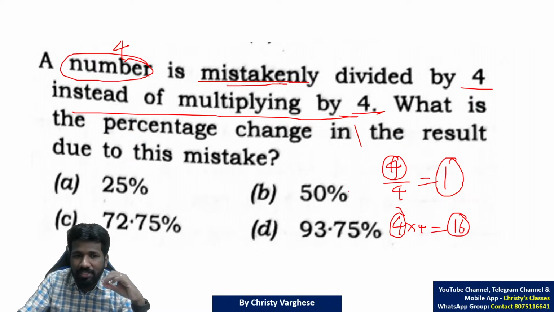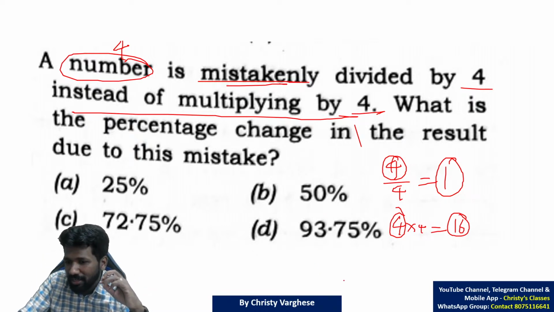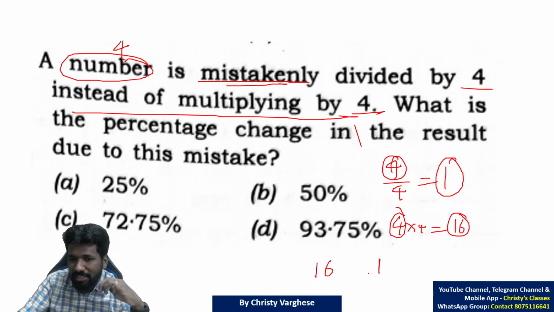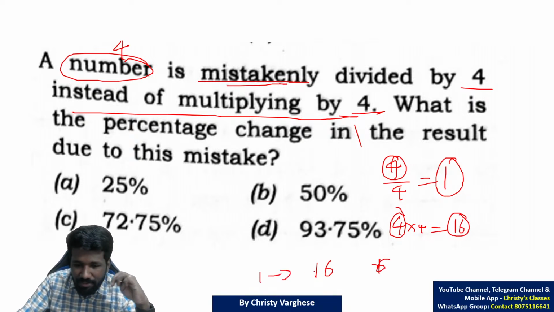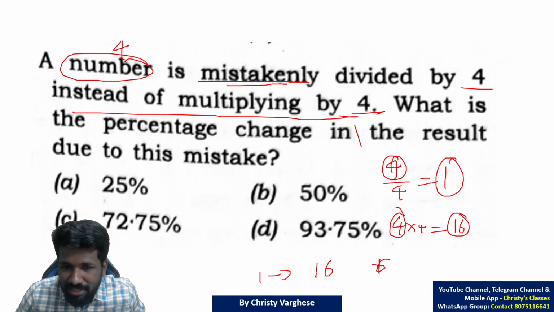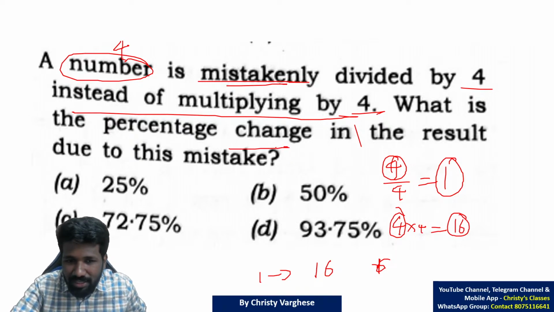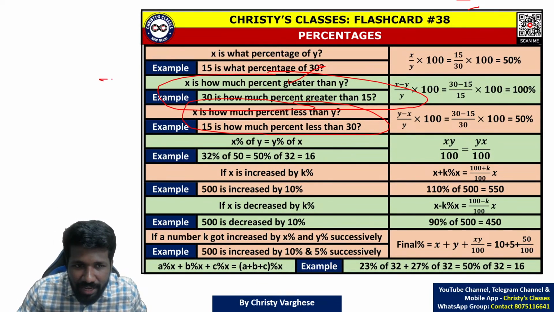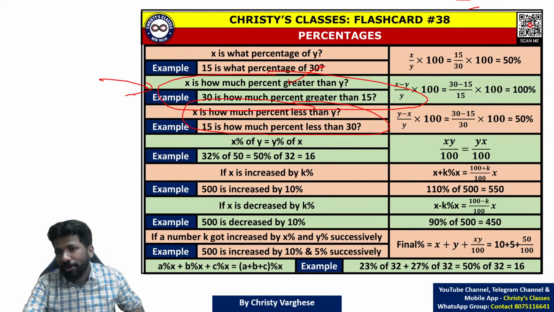What is the percentage change in the result due to this mistake? That means the question is asking: 16 is what we got, but what we were supposed to get is 1. What is the percentage change? That means 1 becoming 16, what is the percentage increase? Just like I told you for the previous question, x is how much percent greater than. This second situation is asked here also.